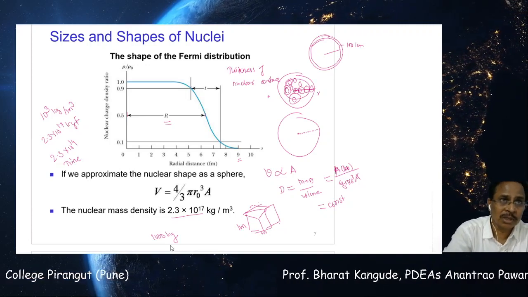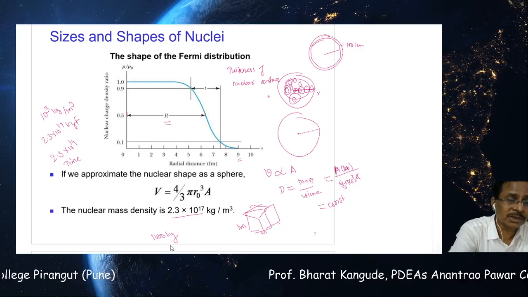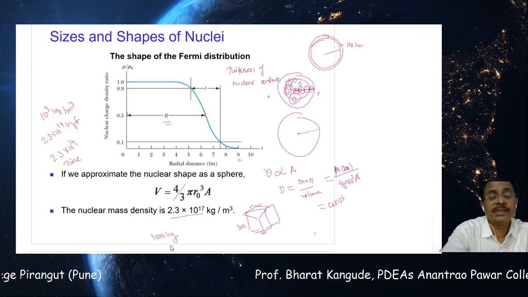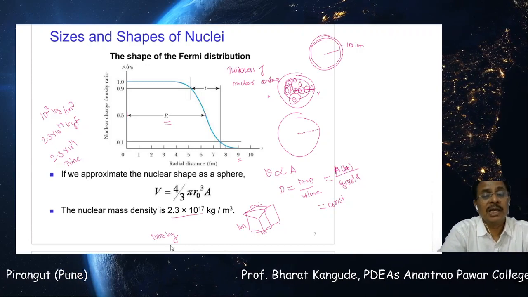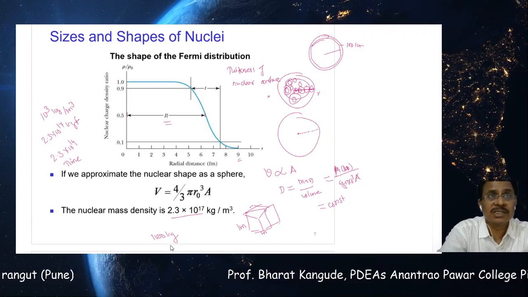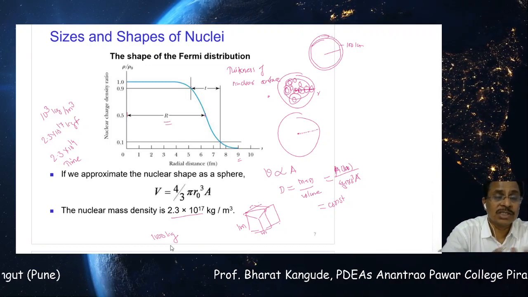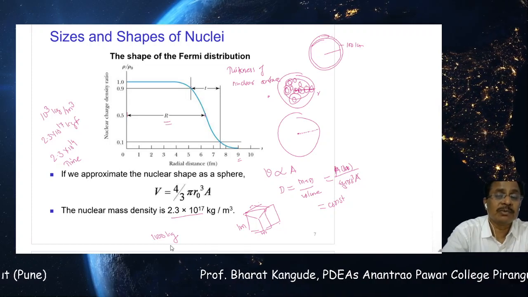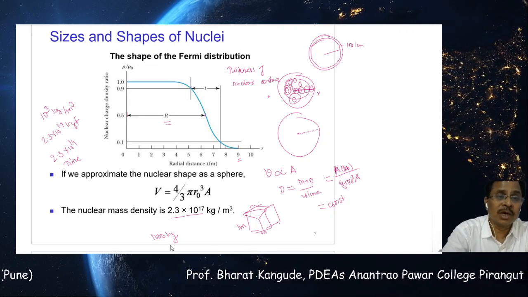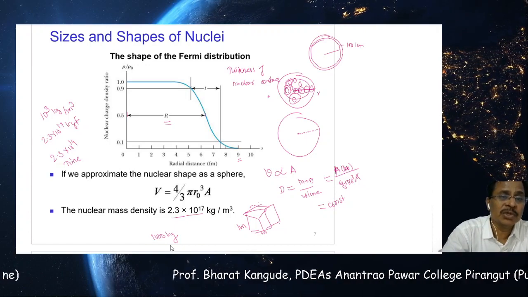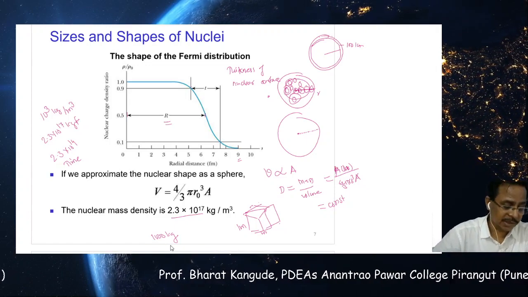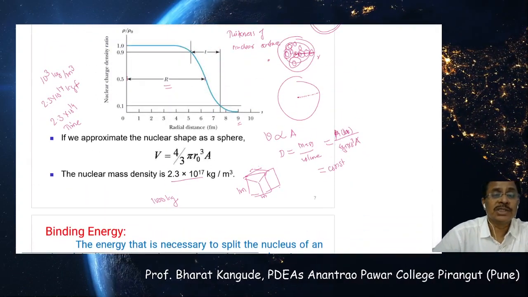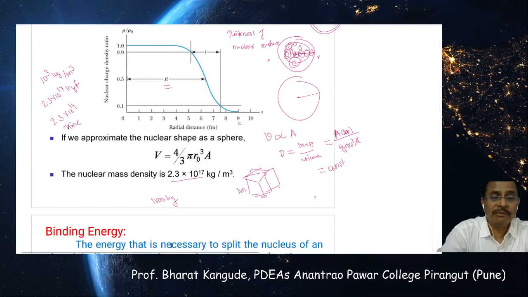Calculations are not important. We are interested in the numbers. That number shows the nuclear mass density is much bigger as compared to anything existing around us. So this is one more very interesting concept we should understand, and we should know how to go for the size and shape of the nucleus and nuclear mass density, and so many things. So the first part of this chapter we have finished here.